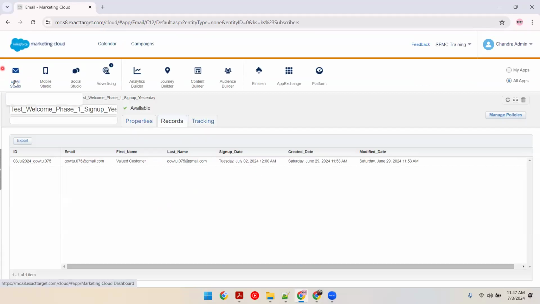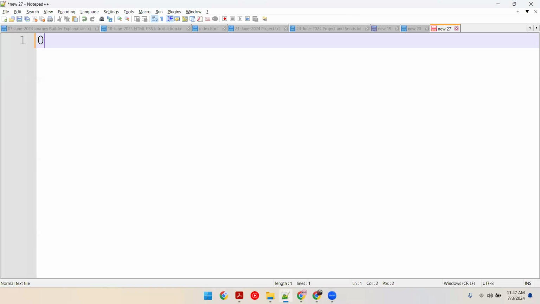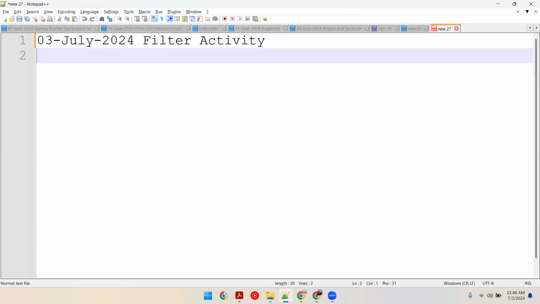To do that, you have to go to Automation Studio and create a filter activity. Let me explain about that. Today I have done it once, and today I'll be doing it. Okay. So today it is 3rd of July, and today we'll be discussing filter activity.